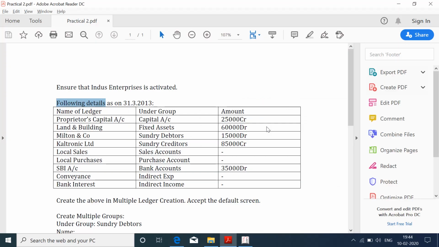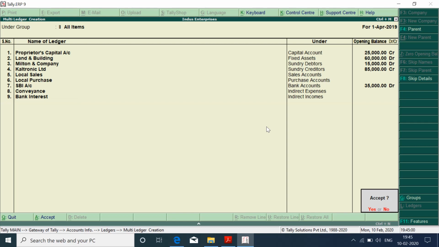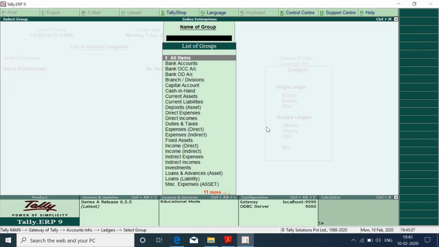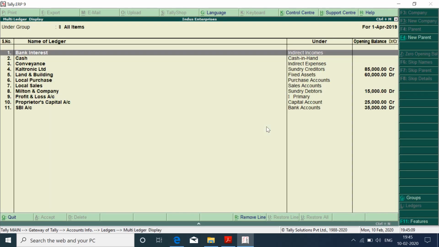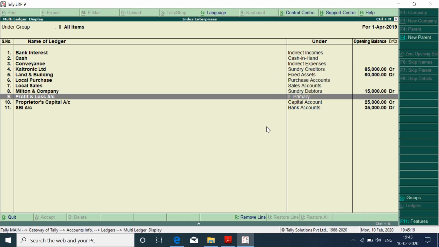Since we have created all the ledgers, we have to accept the screen, so we press enter and then accept the screen. If you want to display the ledgers which we just created, let us go to Multiple Display and select All Items. We can see a total of 11 ledgers. Out of the 11 ledgers, 2 were present in Tally by default: Cash Account and Profit and Loss Account, whereas we created the other 9 ledgers.